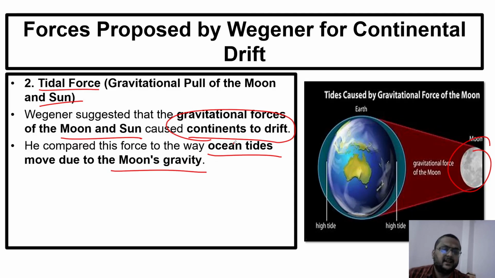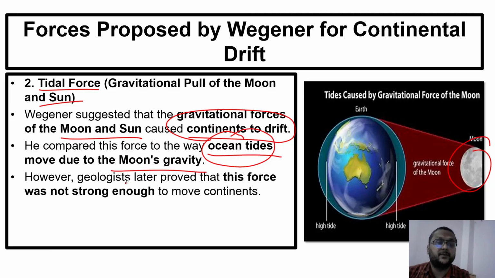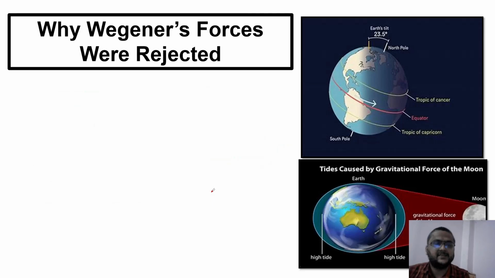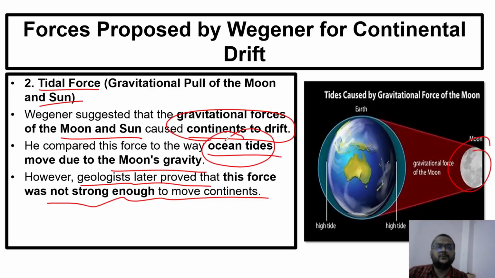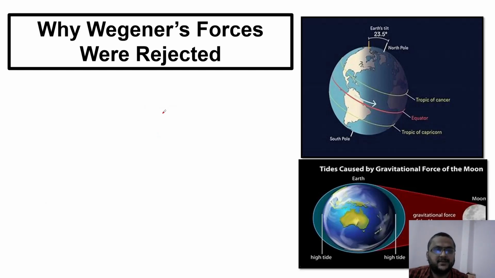He said that in the same way the ocean tides happen because of the moon's gravity, the continents are also moving. However, geologists later proved that this force was not strong enough to move the continents, and that is why he failed to show the forces behind continental drift.